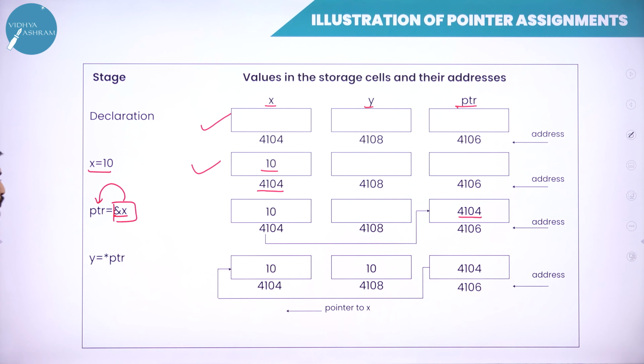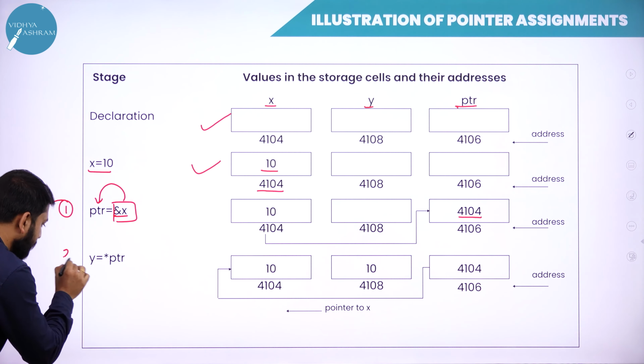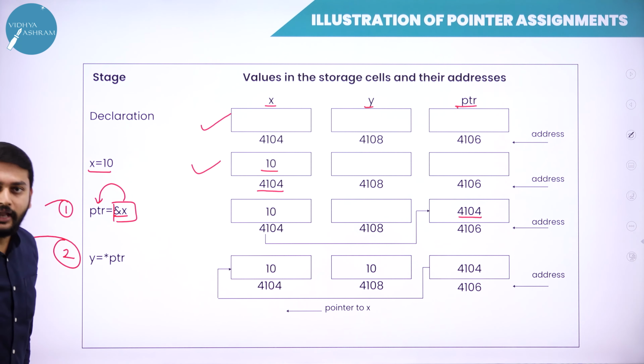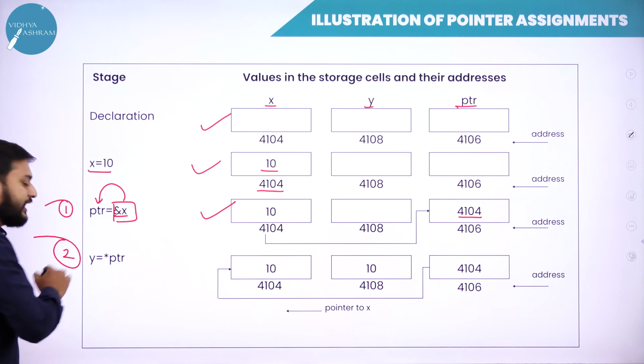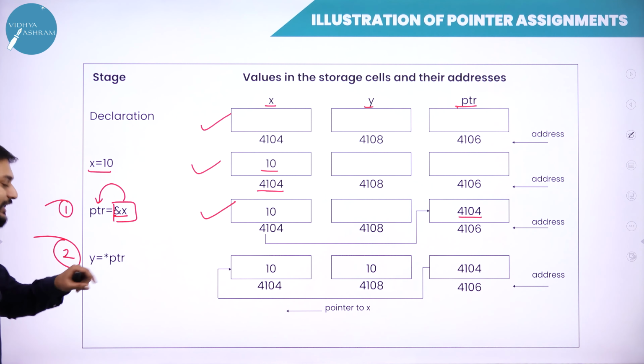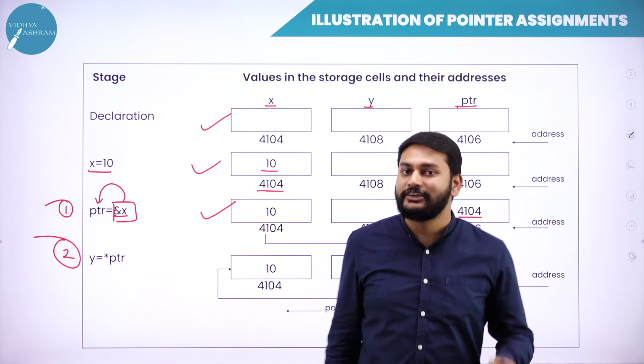So this is very important. This is point number 1. Let me take you to point number 2, which is again very important. What is it that I have written? Hope you understood this step also. Next step, y is equal to star ptr. If I use star, I will call it the indirect operator.